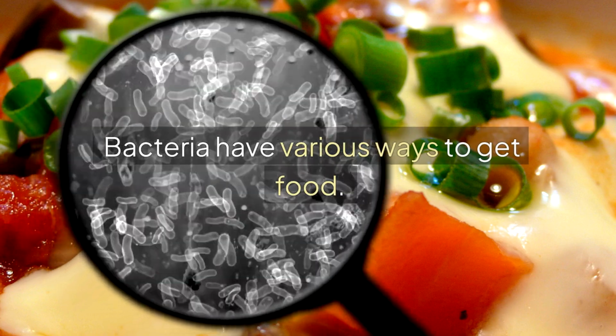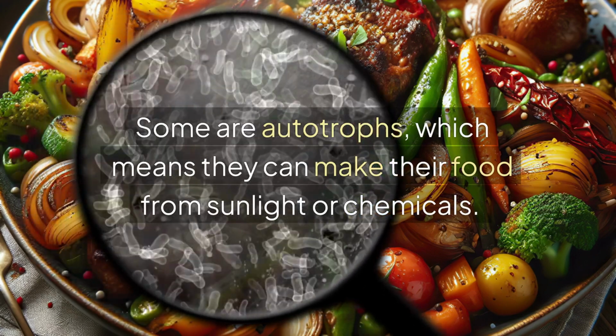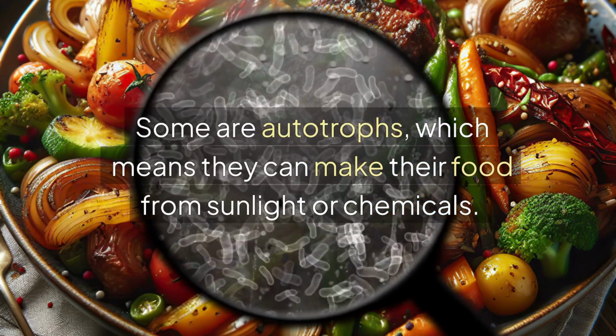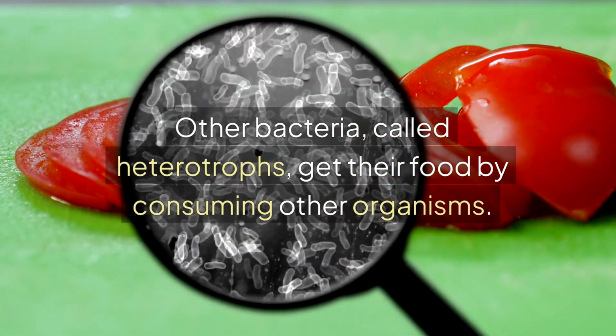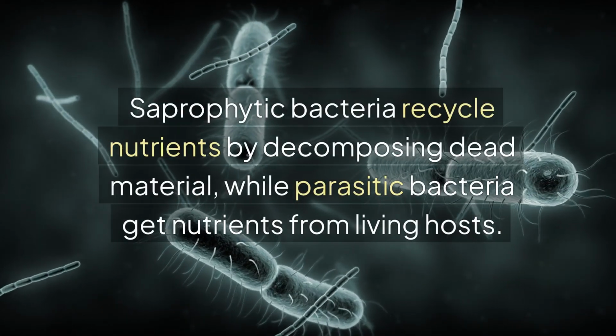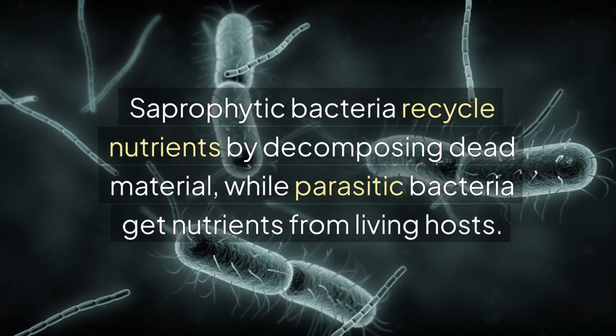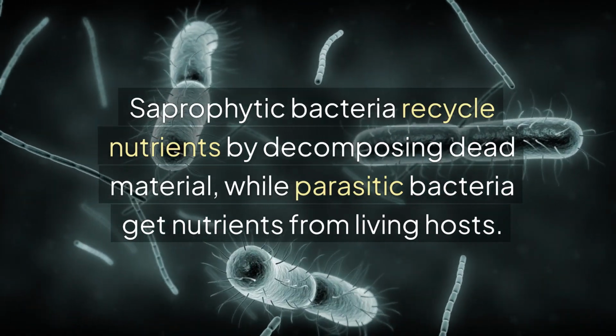Bacteria have various ways to get food. Some are autotrophs, which means they can make their food from sunlight or chemicals. Other bacteria, called heterotrophs, get their food by consuming other organisms. Saprophytic bacteria recycle nutrients by decomposing dead material, while parasitic bacteria get nutrients from living hosts.